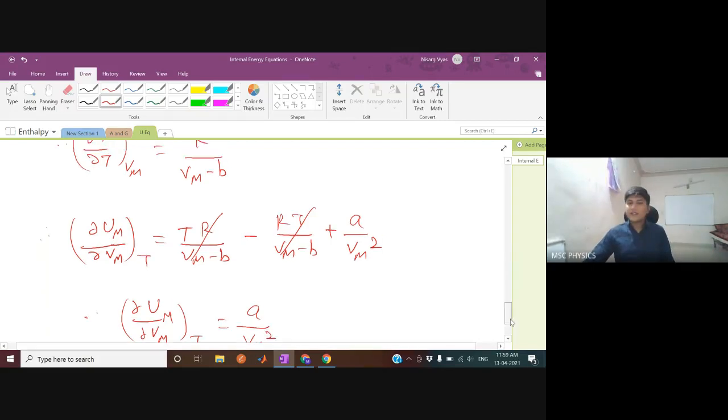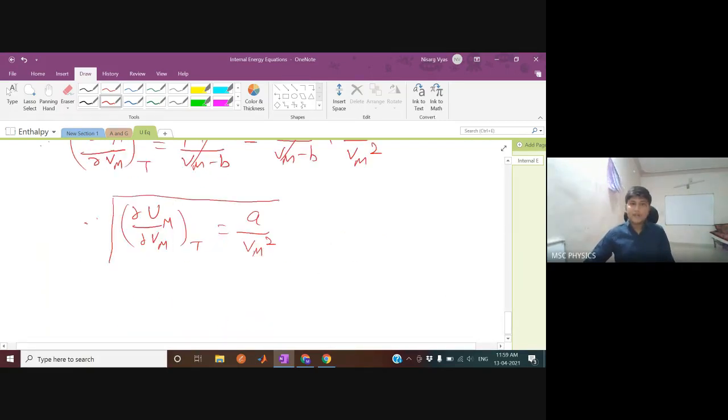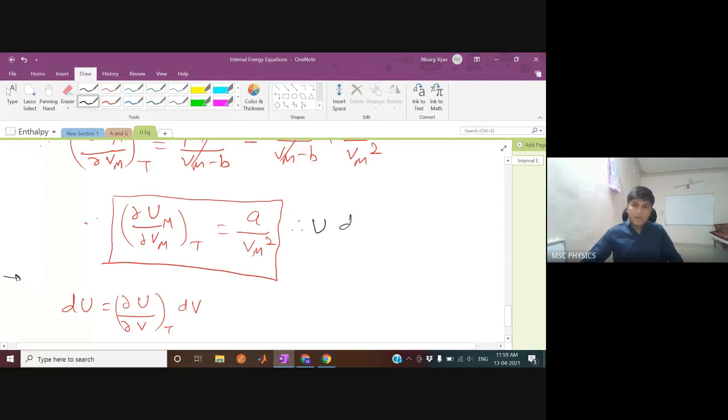Now it means that internal energy also depends on this molar volume. So for ideal gas, the internal energy was only a function of temperature. But in real gas, the internal energy is a function of temperature as well as volume. Now you can write small change in internal energy as del U by del V at constant T dV. So let me write it like this. Therefore, U depends on Vm as well. So it depends on temperature and Vm.